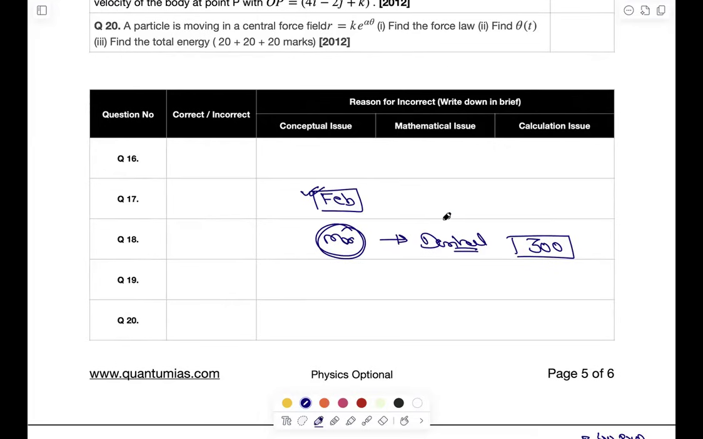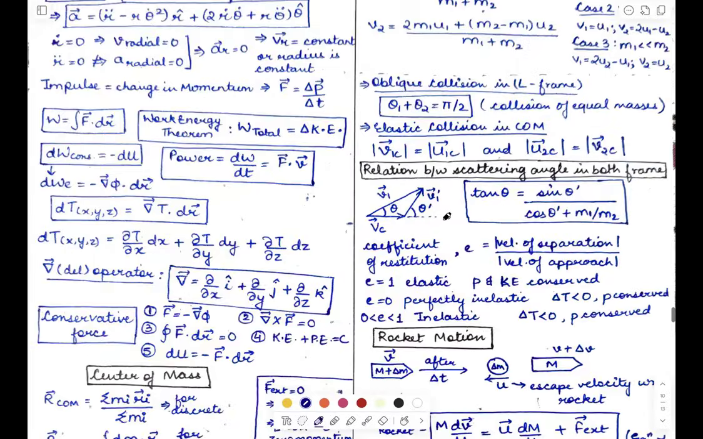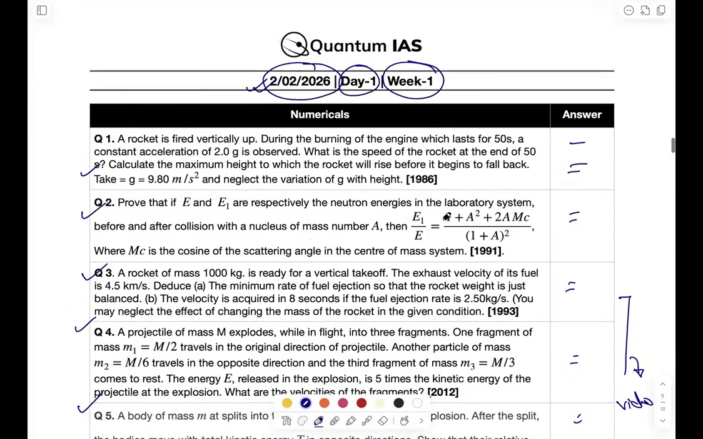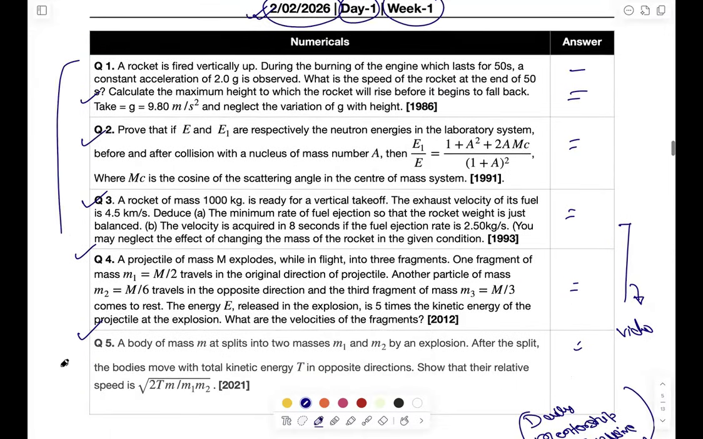ठीक है? So okay, so that's all for this video. Tomorrow I will be sharing the solution for these 5 numericals. Before that, I want every one of you to spend at least 5 minutes per numerical, even if you're not able to understand or solve it.